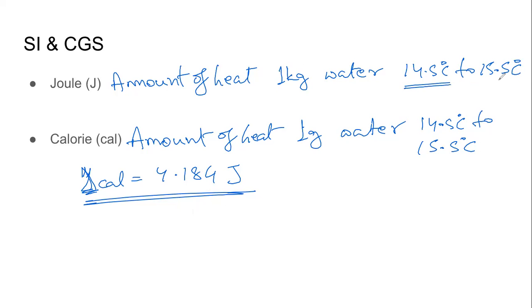Very specific. And we need to be specific because the amount of heat that is required to increase the temperature of water from, say, 5 degrees Celsius to 6 degrees Celsius is different from the amount that is required to change from 14.5 to 15.5 degrees Celsius, depending on various other physical characteristics: volume, pressure, temperature, all those things. So we are specifying the temperature range also.